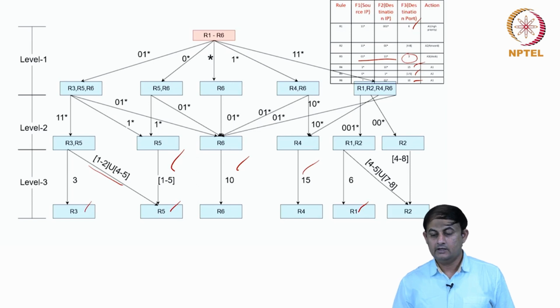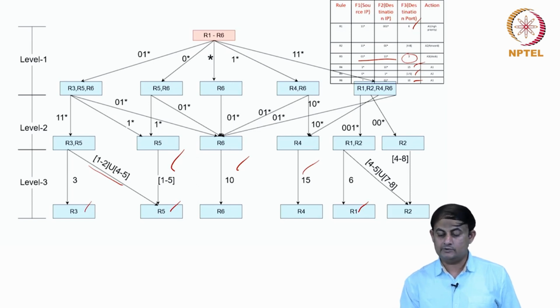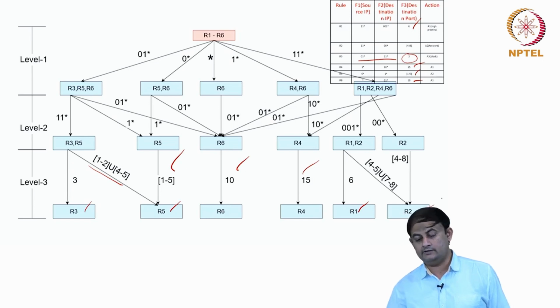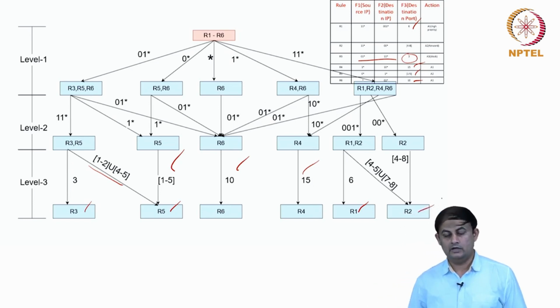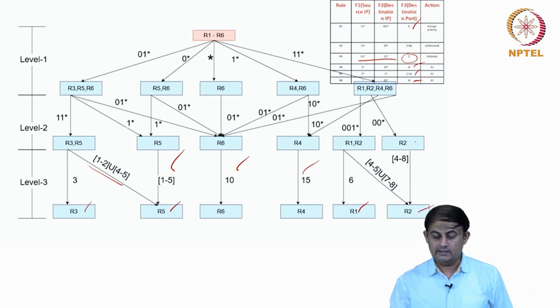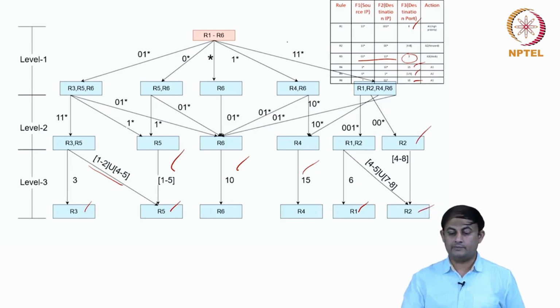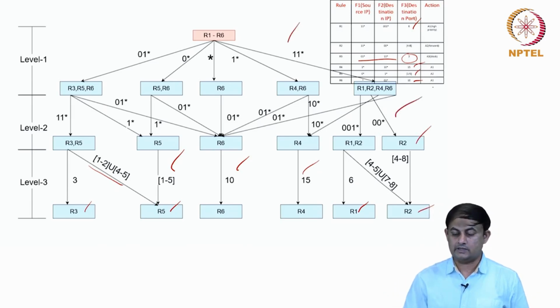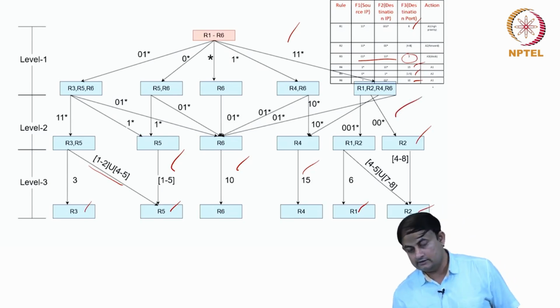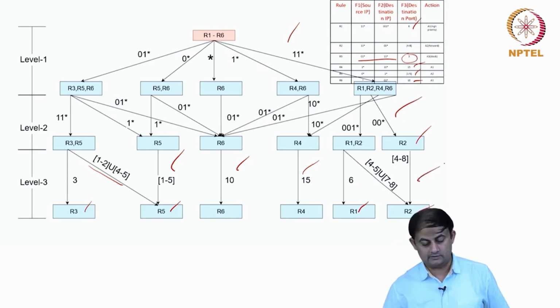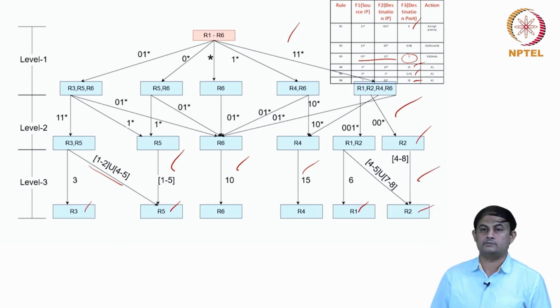That's what the label. And when the range is in between 4 to 5, excluding the 6, and then 7 to 8, I'm going to apply the rule R2. And similarly, from this branch, the entire 4 to 8 range, when the prefix at the first level is 11 star and 00 star, and then the port number can be any between 4 to 8, then I apply this particular rule R2 and then do the classification.